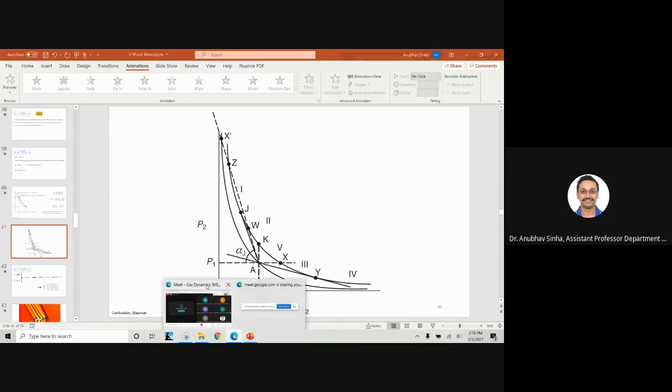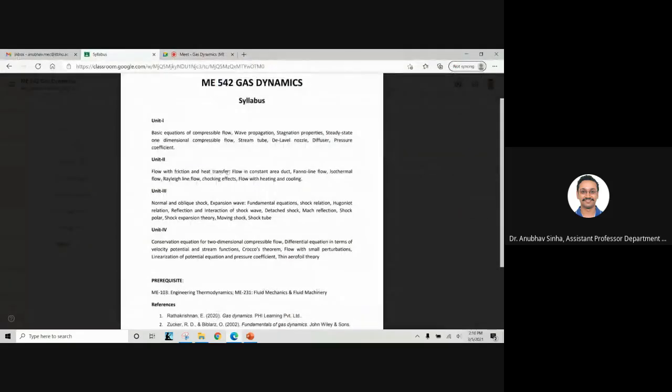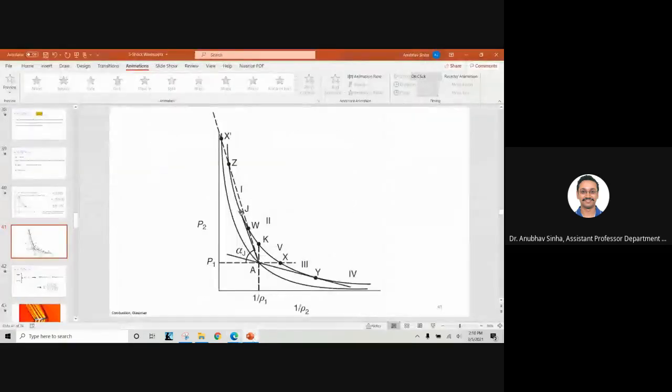Let me open your syllabus. So this is what we have studied: flow with friction and heat transfer, right? So what do you expect for a chemically reacting flow? Can I say that instead of burning fluid, I can have a simple fluid and I can add heat to mimic that behavior? Can I say that? Yes, sir.